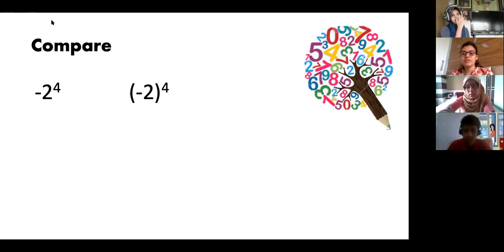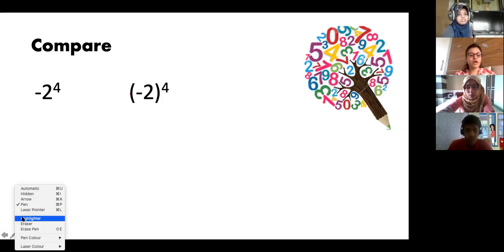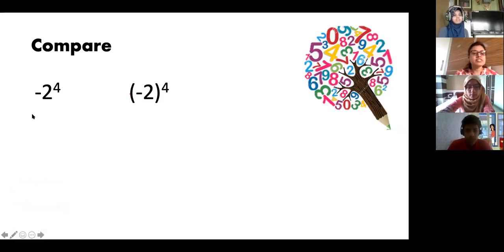Same answer, that means the values will also be the same, correct? No. Are the values the same? It has a bracket, the second one. So the value is different. How is it different? Let me explain. This is minus 2 raised to 4. First I will do this.